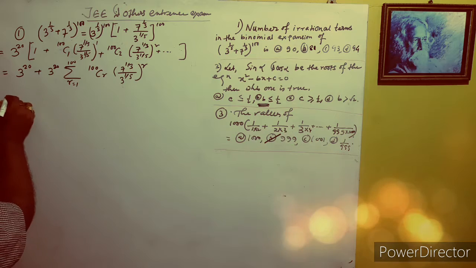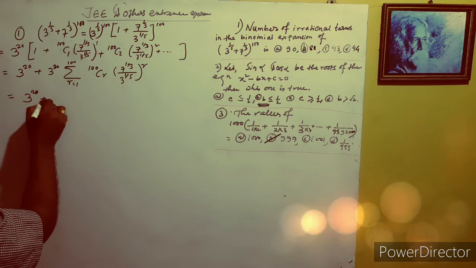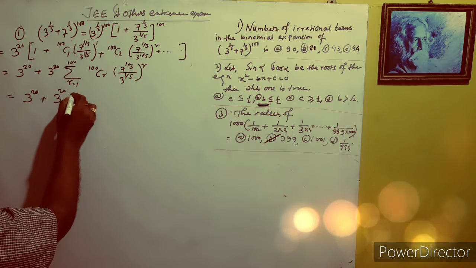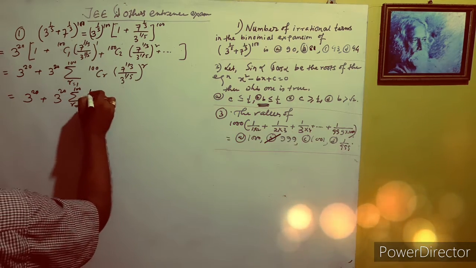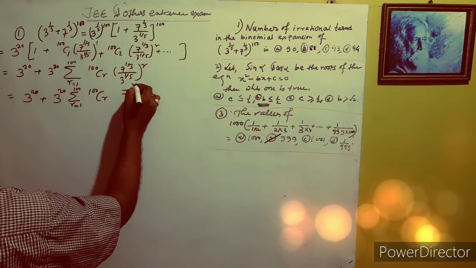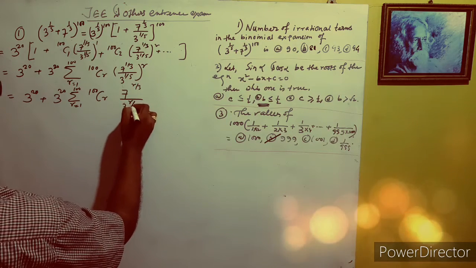So we can rewrite it again as 3 to the power 20, and this is a rational term, with r equal to 1 to 100 of 100Cr times 7 to the power r by 3, divided by 3 to the power r by 5.